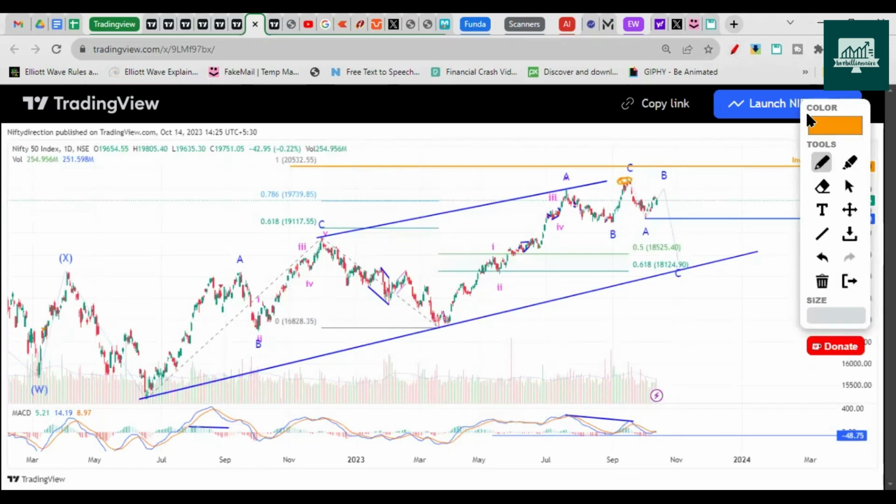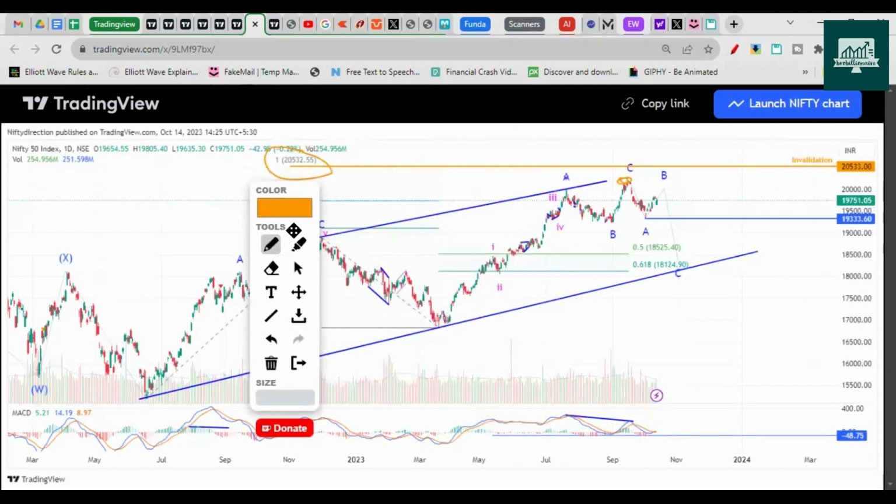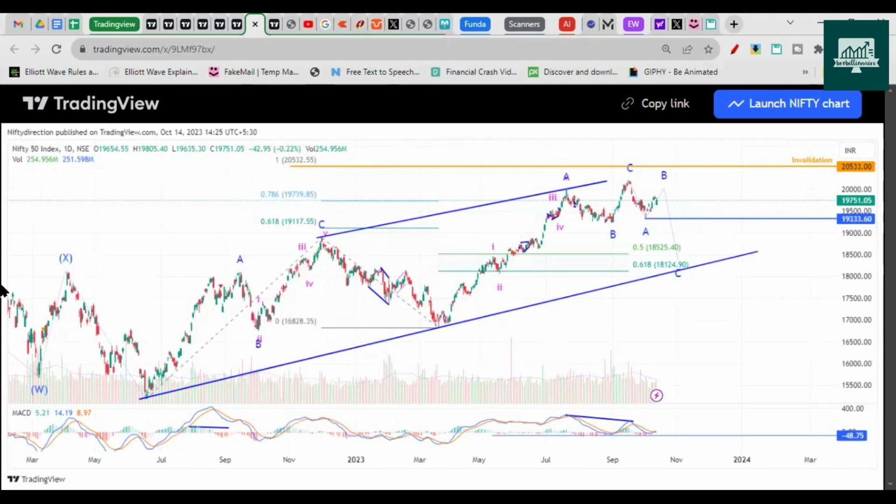So even if it breaks this, if it breaks 20,222, this is not far away, just 300 points away, right? So it's very likely that if it breaks this, it's going to break this as well. So then these two charts will become invalid. So how should we think of this chart?